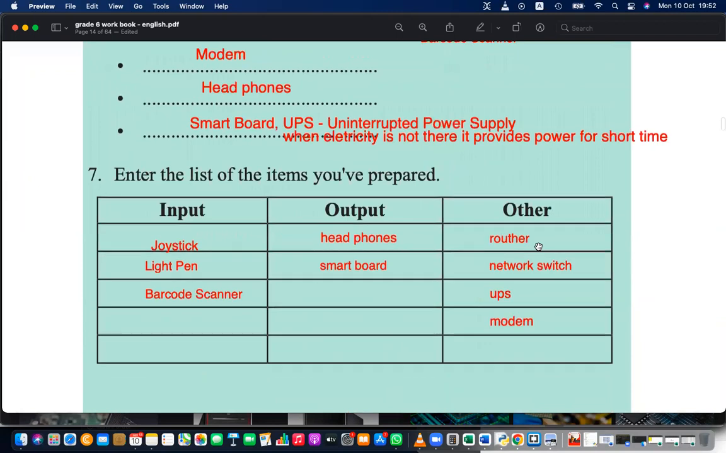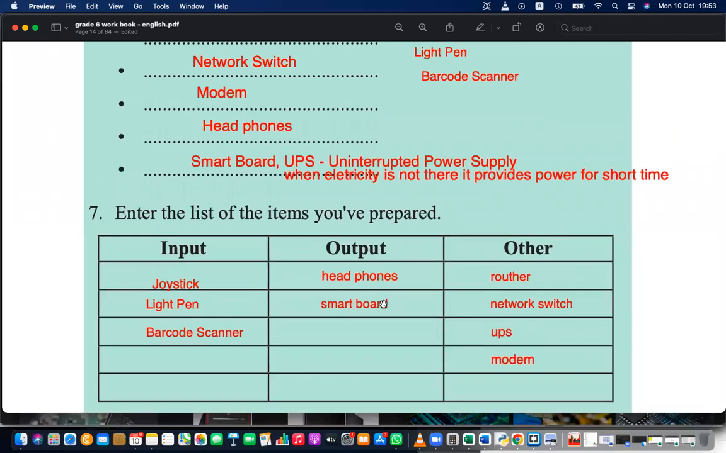Okay, then you have to enter that. Joystick, light pen, barcode scanner are input devices. Headphone, smart board are output devices, and router, network switch, UPS, modem are other devices.